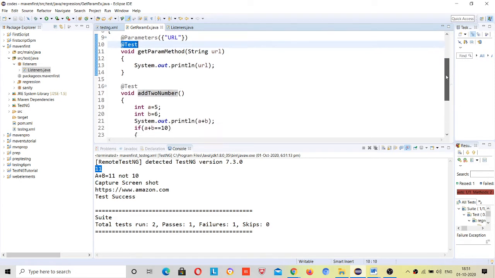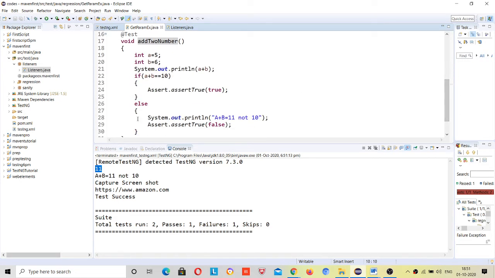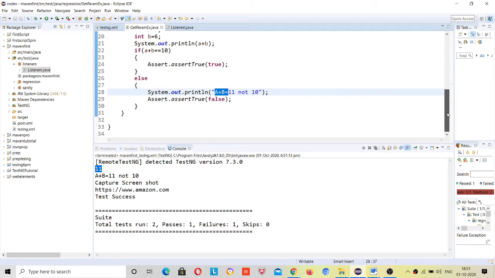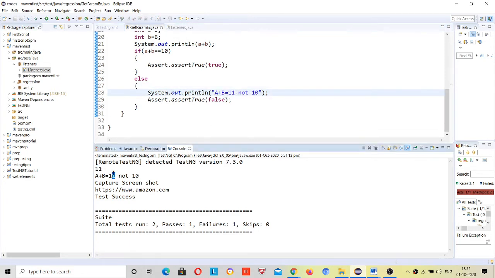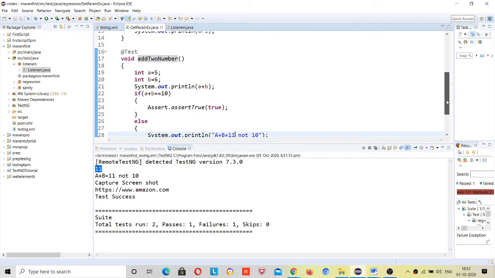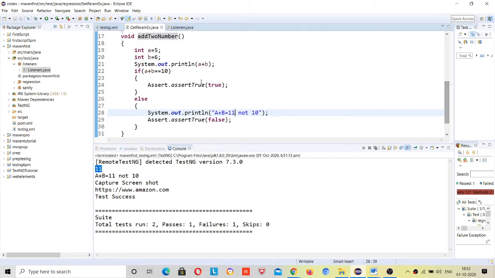Now see, this method ran and it came to the else part, that a plus b. First of all it came to this and then 11 was printed. From where did this 11 come?